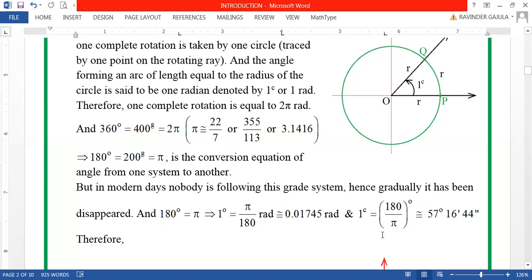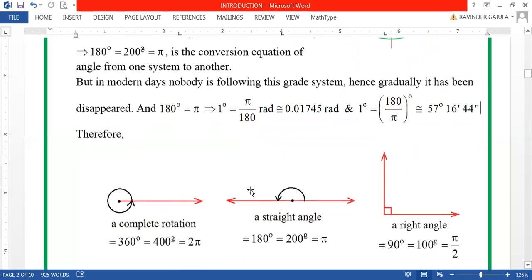Whereas 1 radian is equal to 180 by pi degrees, which is approximately 57 degrees 16 minutes 44 seconds, my dear friends.